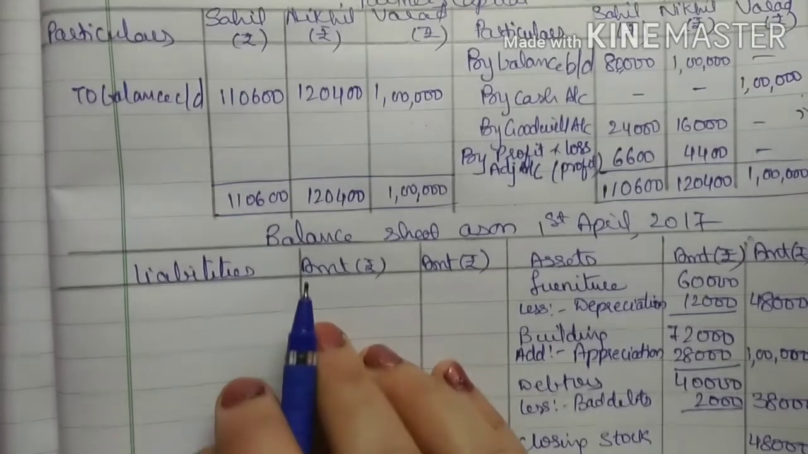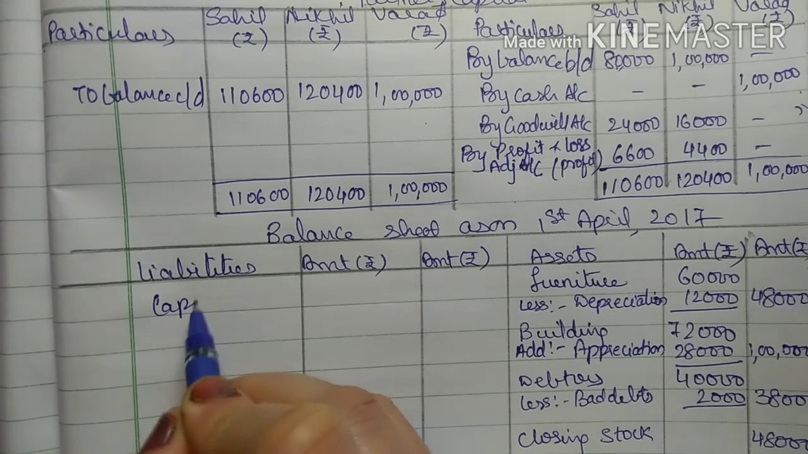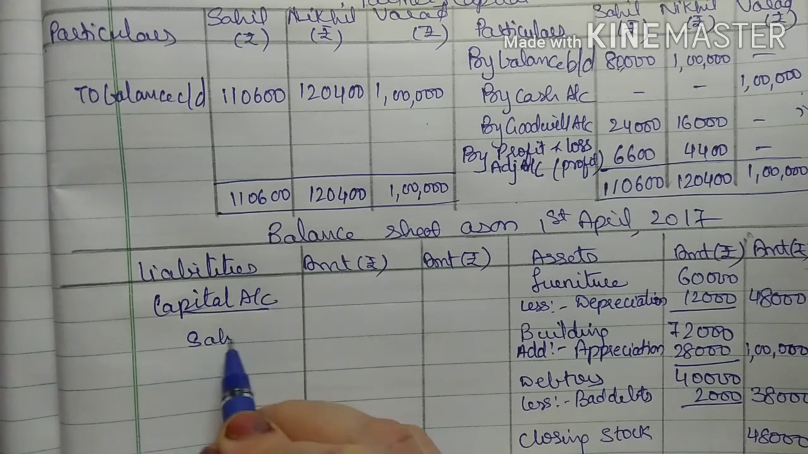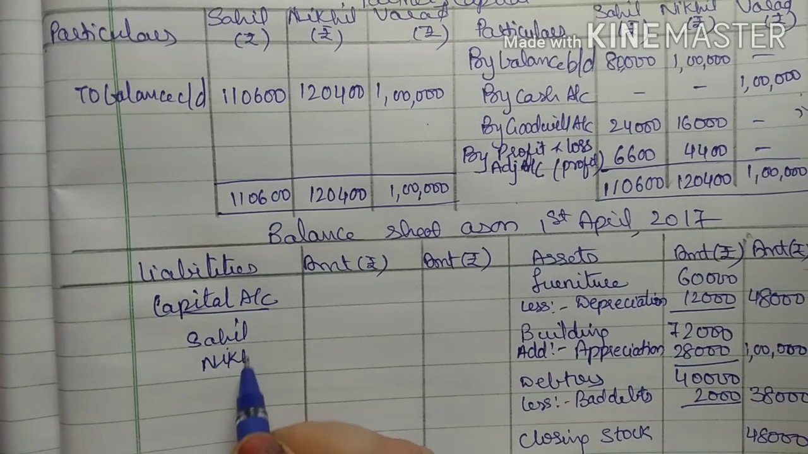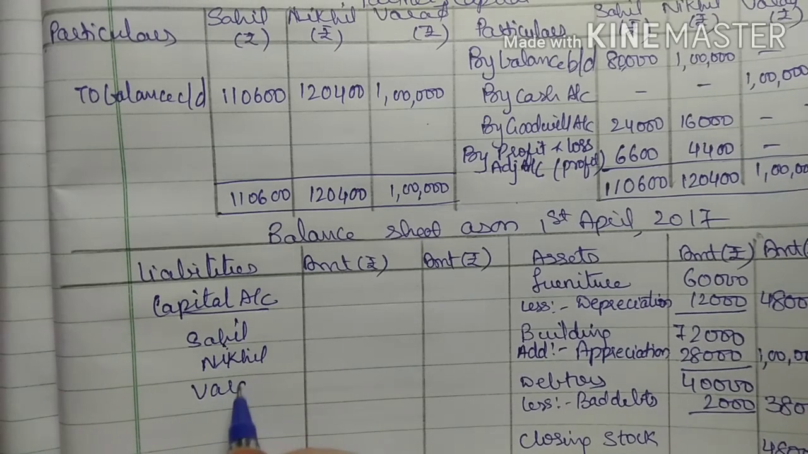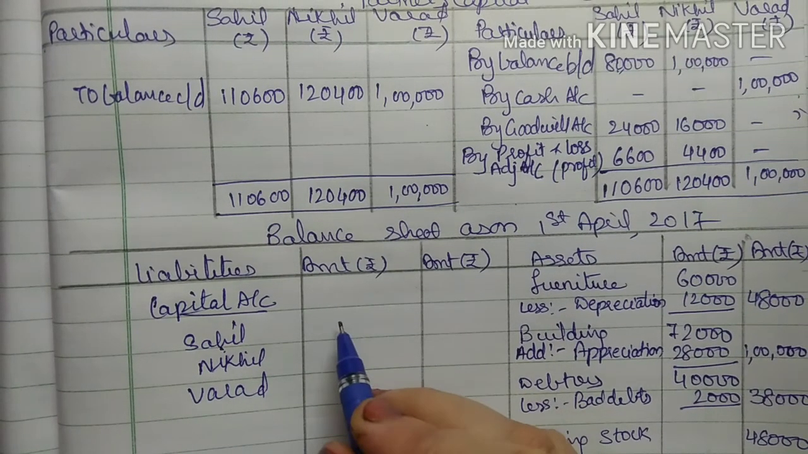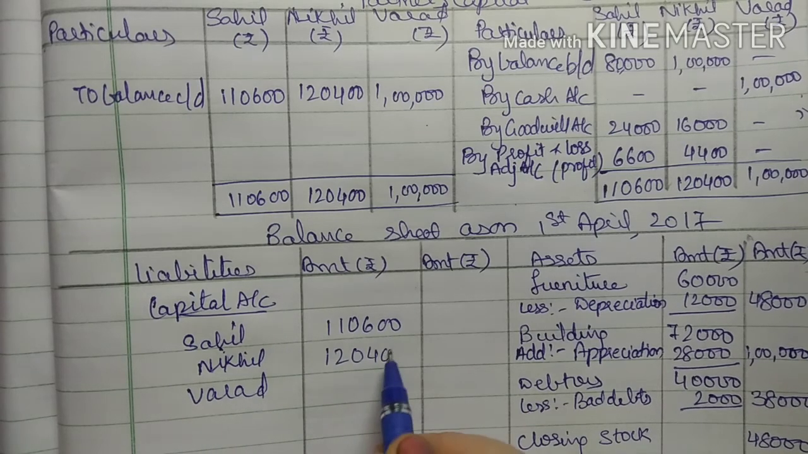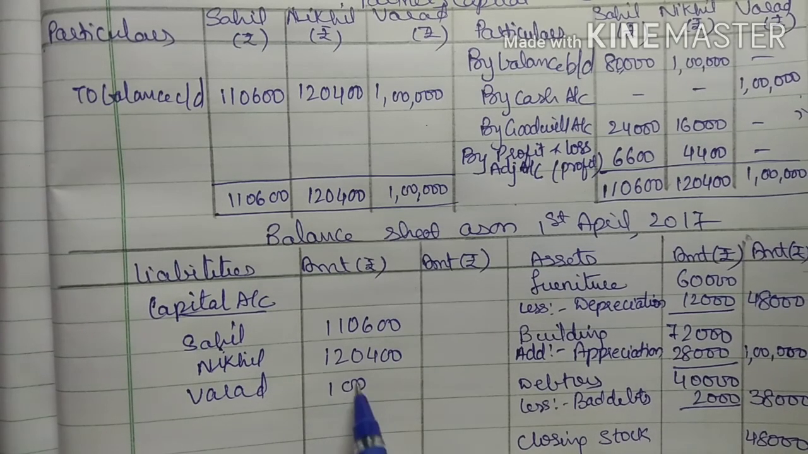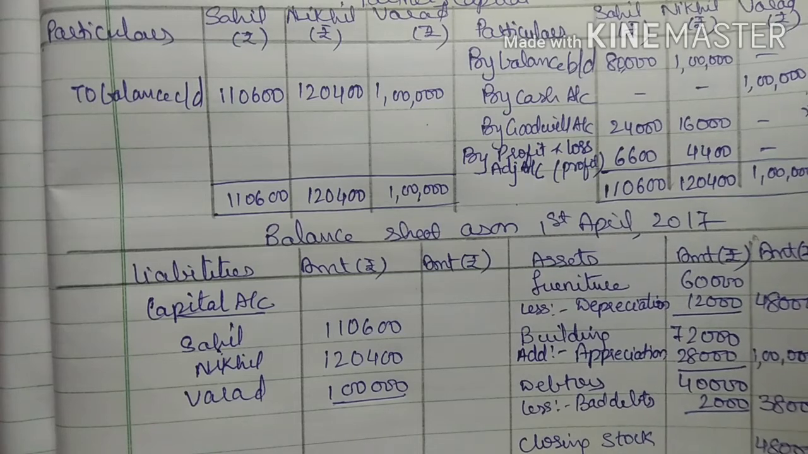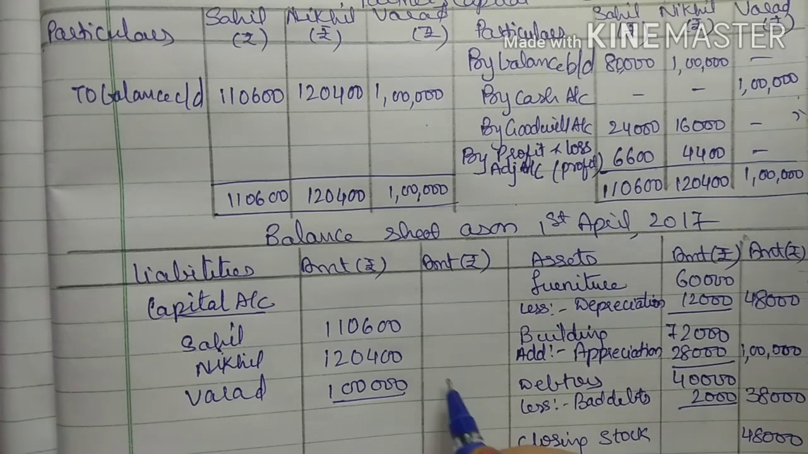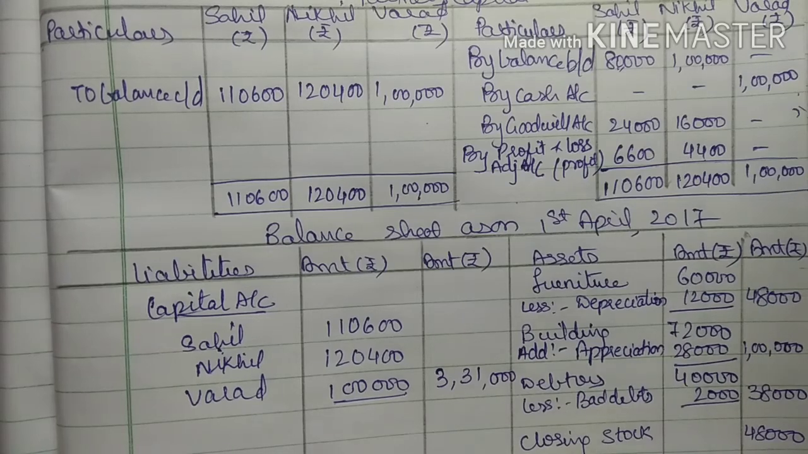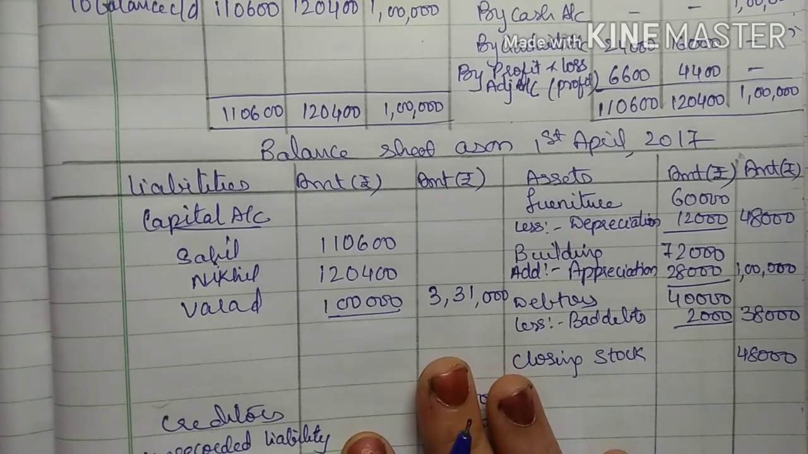This is the partners capital account balance. This balance will be transferred to the balance sheet. Here I will write capital account: Sahil, Nikhil, Varad. Right? Sahil's balance is 1,10,600, Nikhil is 1,20,400 and Varad is 1 lakh. So when I total it, I will get in the outer column 3,31,000. Okay. Now the last thing that we have to close is the balance sheet.